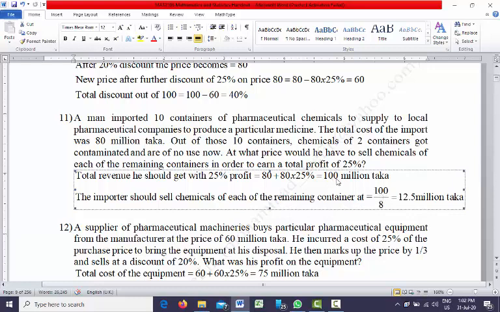That means he should get a total of 100 million taka from his sale. That means he should sell all the chemicals at the price of 100 million taka.